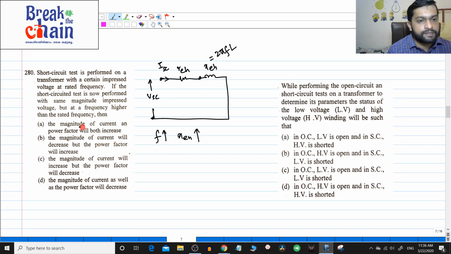So, let us see what the options are. Magnitude of the current and power factor will increase; magnitude of the current will decrease, but power factor will increase; magnitude of the current will increase, but power factor will decrease; magnitude of the current as well as the power factor will decrease.